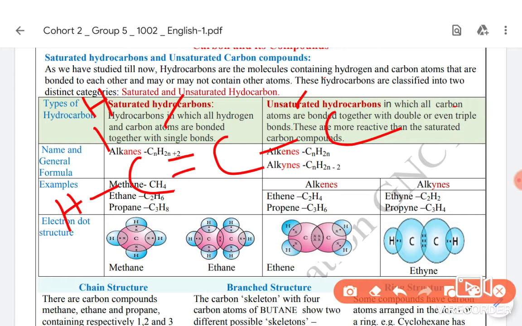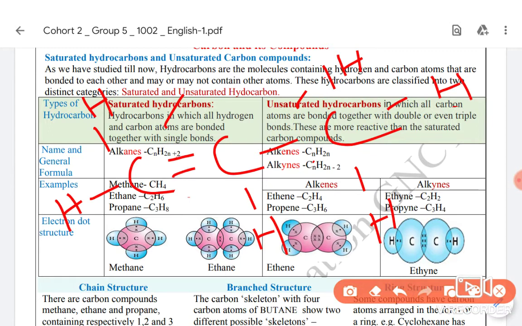In the middle carbon, double bonds are there and one single bond is here. So only one is remaining, which is shared with a hydrogen. And in the corner one, only one has been shared with the middle one, so it will be three hydrogens. The total number of hydrogens is 3 plus 1 plus 2, that is 6. So our general formula is correct.